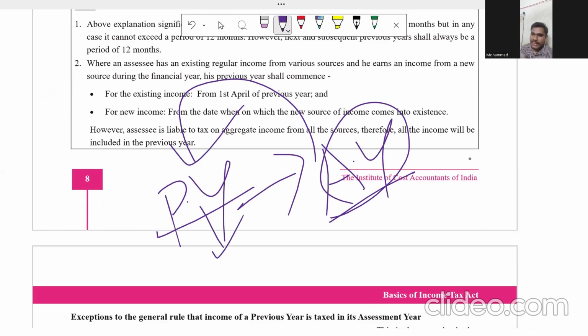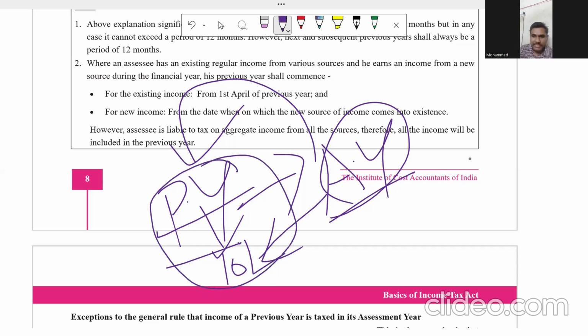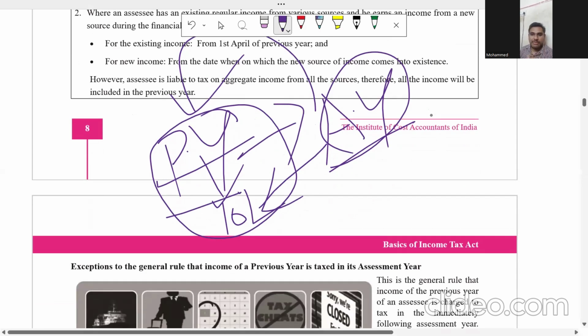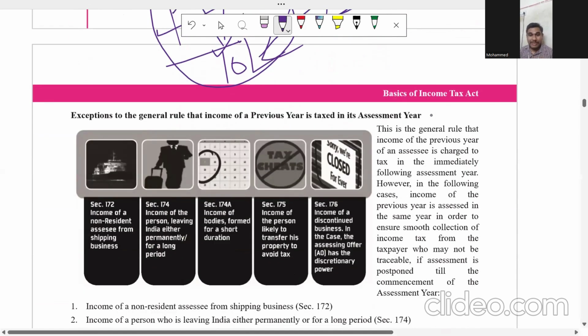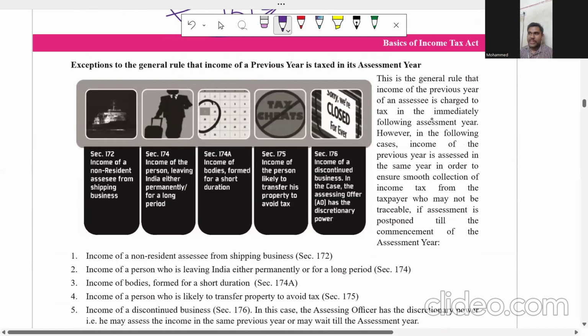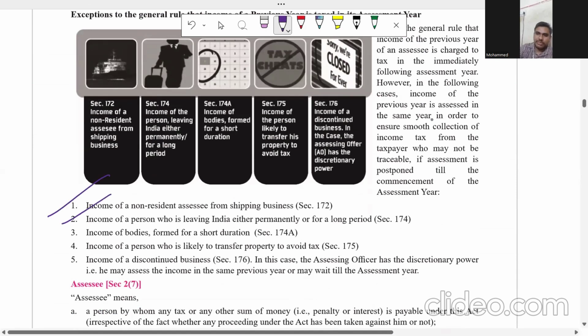I will repeat it again. Generally, if in the previous year I earn an income of 10 lakhs, I am going to pay the tax in the next year. Next year, I am going to pay tax for this 10 lakhs. But in a few exceptional cases, the previous year income is going to be taxed in the previous year itself. What are those exceptions? Those exceptions are given in the charging section. Sometimes they may ask this question from the examination point of view, for 7 marks. There are 5 exceptions to it. What are those 5 exceptions? I am going to discuss them line by line.